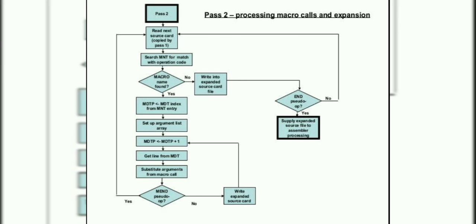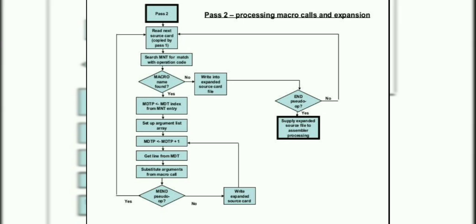Pass 2 tests the operation mnemonic of each input line to see if its name is in the macro name table. When a call is found, the macroprocessor sets a pointer, the macro definition table pointer, to the corresponding macro definition in the MDT. The macroprocessor prepares the argument list array consisting of a table of dummy arguments. By referencing the name, the macroprocessor locates dummy arguments on the macro name line. As each line is read, the values from the argument list are substituted for dummy arguments in the macro definition.